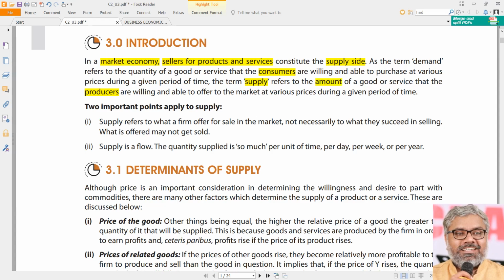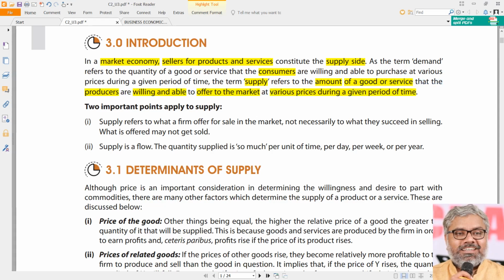Amount looks like again money. Here we are not talking about money, we are talking about the quantity of a good or service that the producers are, once again same, both willing and able. They are willing also and they are able also to what? Not buy, to offer to the market. Because they are producers, they are offering these goods and services to the market. They are willing to offer also, they are able to offer also. Naturally at various prices during a given period of time.